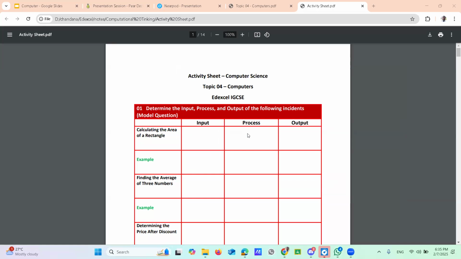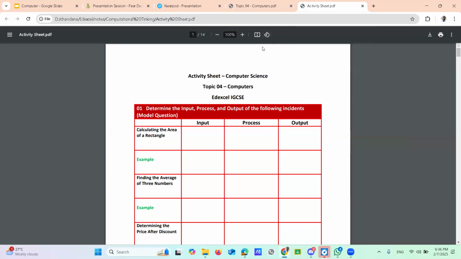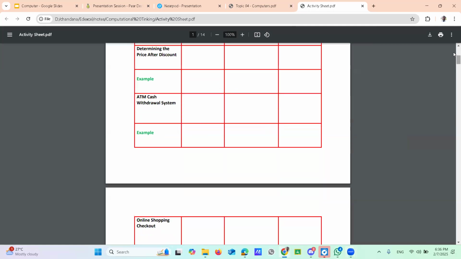Right. Open your chat box and click on the document I've now shared. Is it okay? You will open this activity sheet.